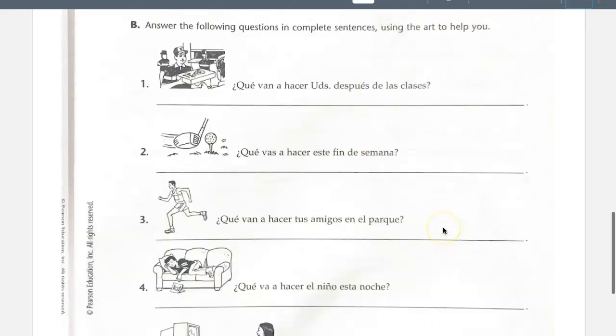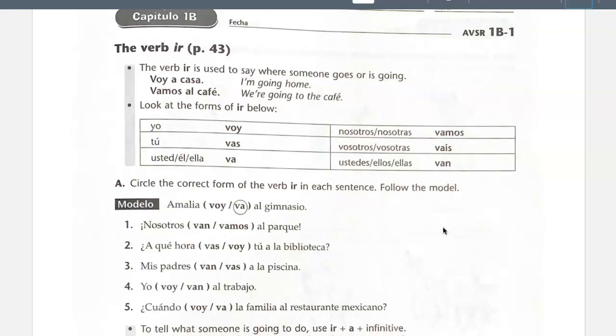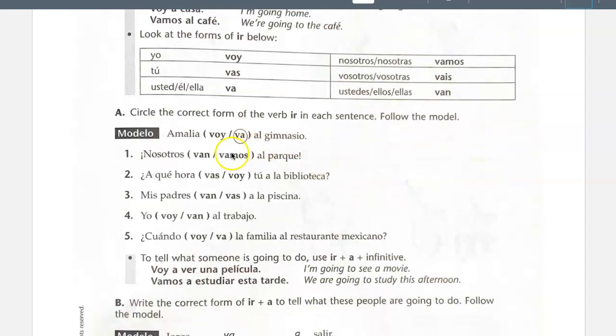You guys got pages 16 and 17, 33 rather. The guided side, very straightforward. You're provided with the conjugations of the verb ir, and you're choosing the conjugation that best fits according to the subject that's provided. In number 2 and 5, since these are questions, in Spanish, the syntax changes a little bit, syntax being the order of all the words or the parts of speech. For numbers 2 and 5, since they're questions, your subject is going to come after the verb.